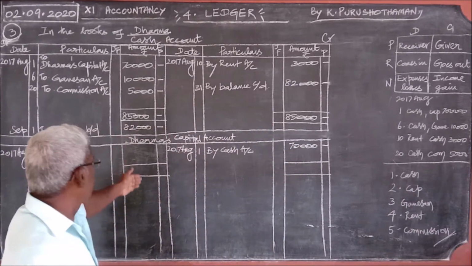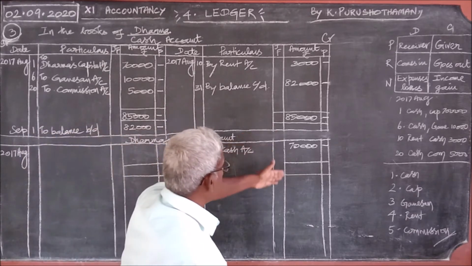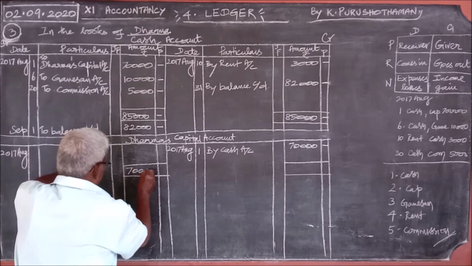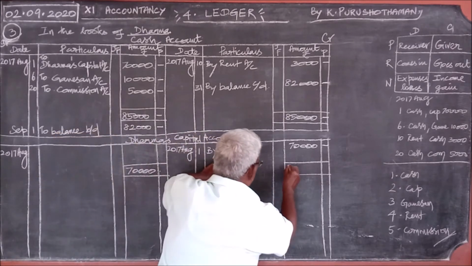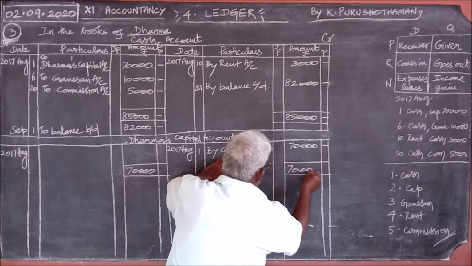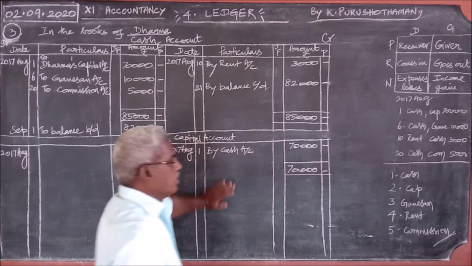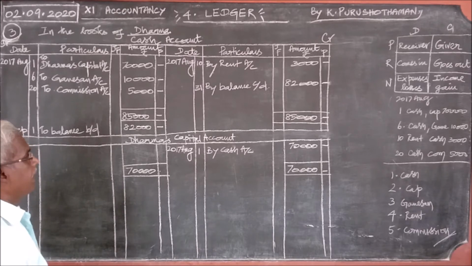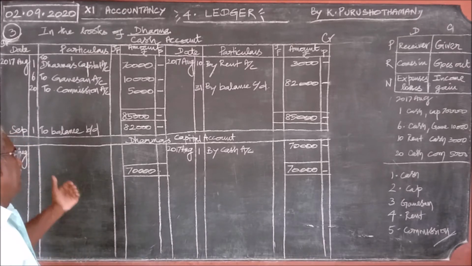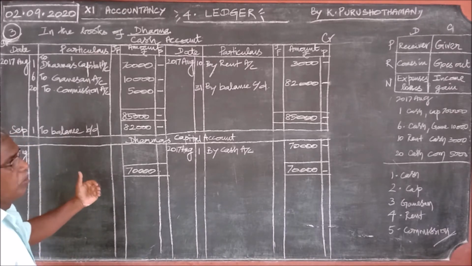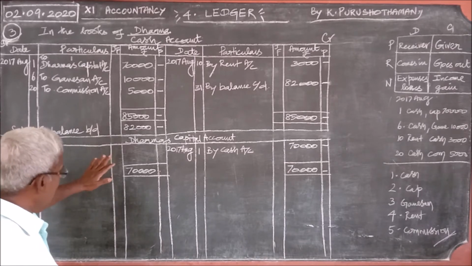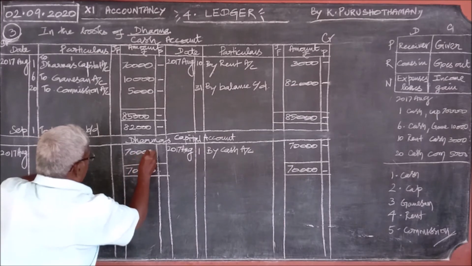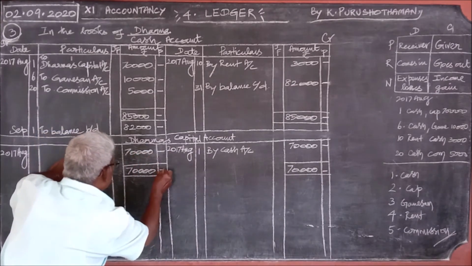Here the total is 0. Here the total is 70,000. Therefore, the greater total is 70,000. You should always write the greater total on both sides. Afterwards, you should check the lesser side to see how much is missing. The entire 70,000 is missing, so you write 70,000 there. This is the missing amount here.